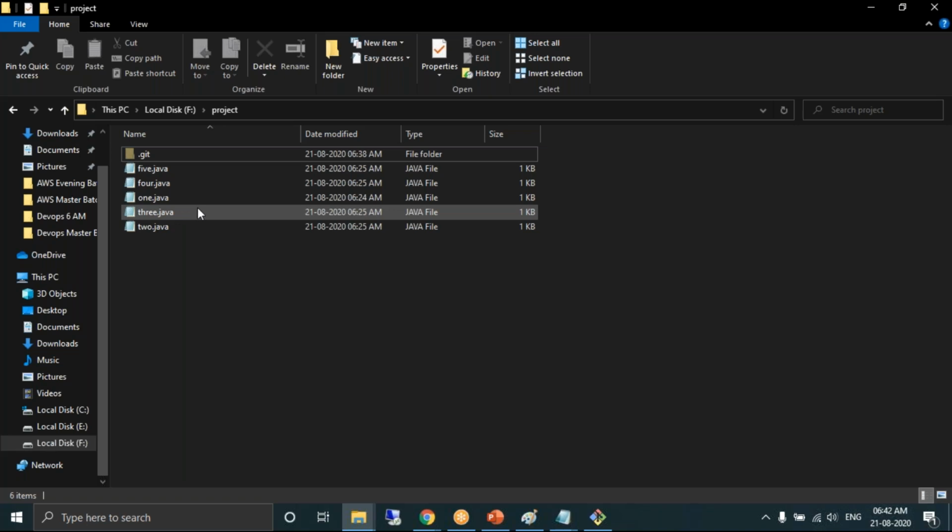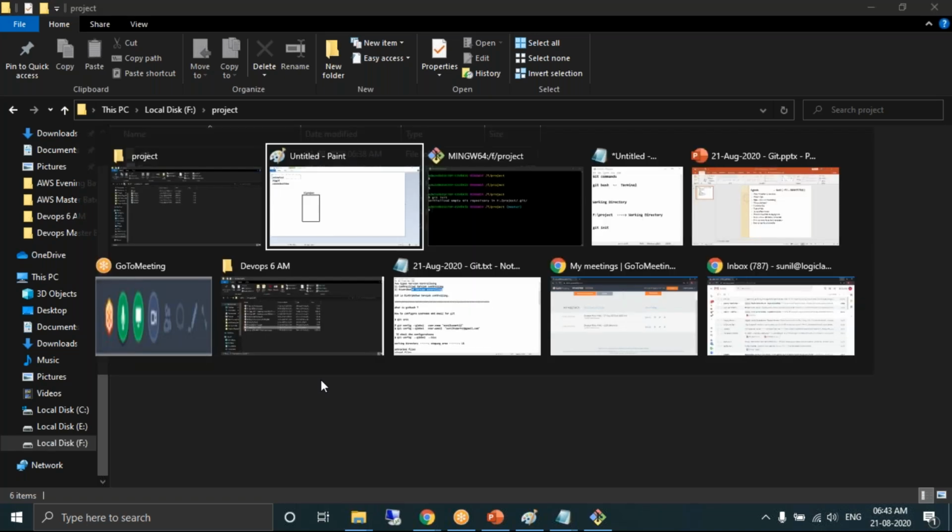As I said, I'm a developer. I have developed Java files. I have saved them in the folder. Now I need to manage my source code. So I have downloaded Git Bash and opened it. I have converted my folder into a working directory by running the command git init. That's fine. Now you need to do some configuration. A developer should configure his email address and username. How to do it? I have the commands.